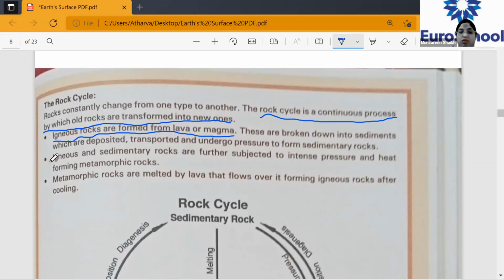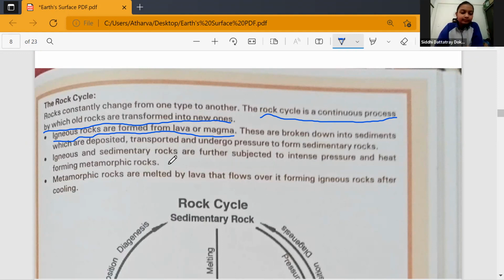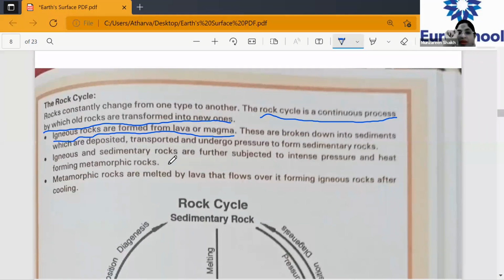Igneous rock and sedimentary rocks are further subjected to intense pressure and heat, forming metamorphic rock. So can you see the chain? You can draw it in the form of a flow diagram also. Number one, igneous rock. How do we get that? We get that from magma and lava. And because of the pressure put on the igneous rock, we get the next one, and you will draw the flow chart. Next we get the sedimentary rocks. Please underline that: undergo pressure to form sedimentary rocks.